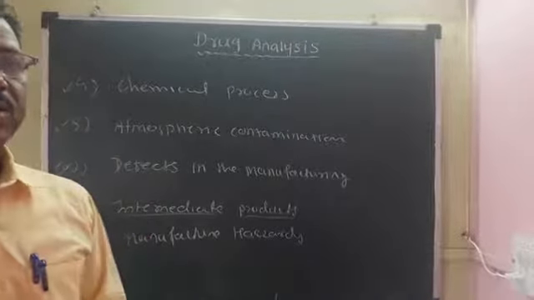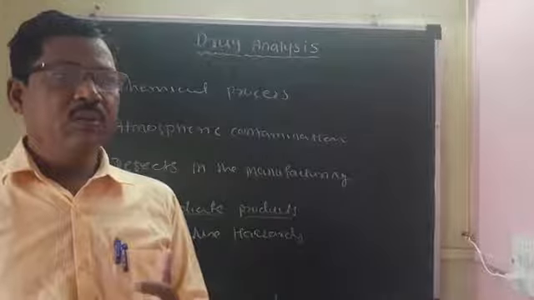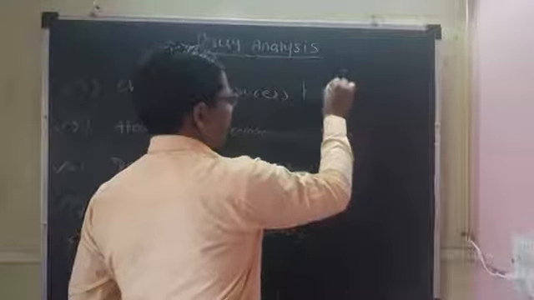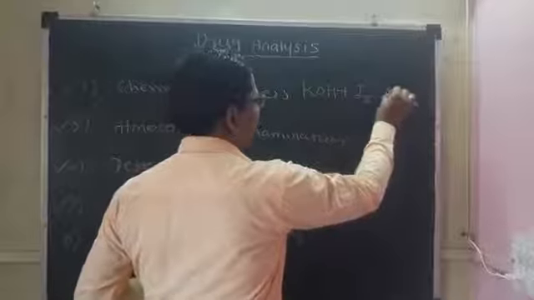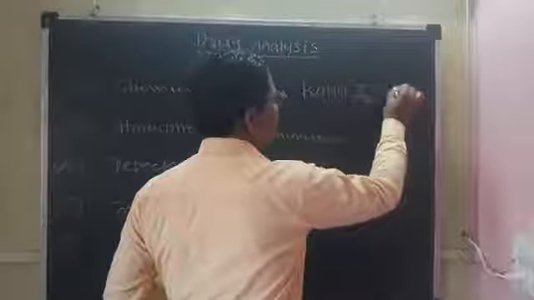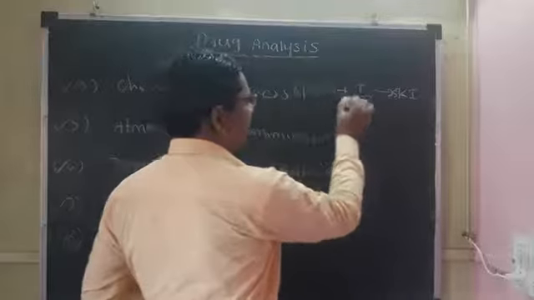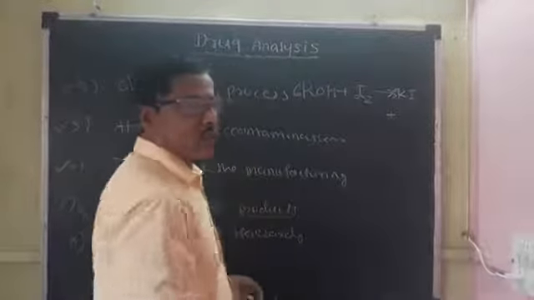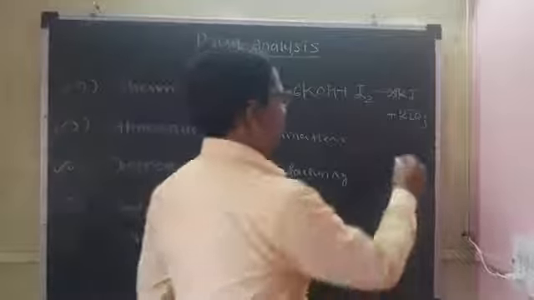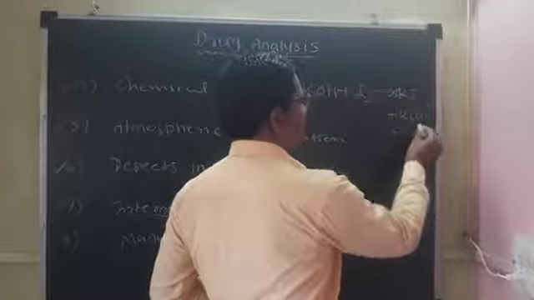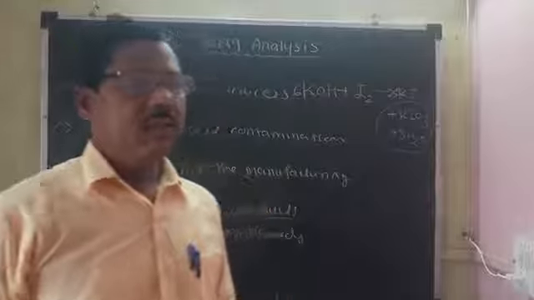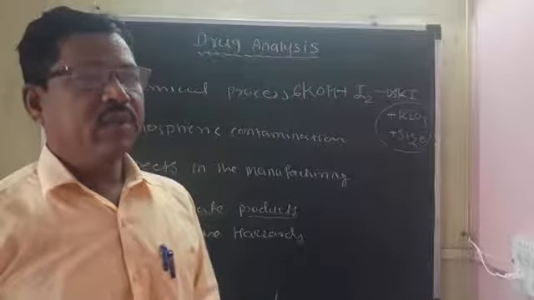For example, potassium iodide is prepared by reacting iodine with potassium hydroxide, KOH, to form potassium iodide. 6 KOH plus 3 I2 gives 5 KI plus potassium iodate, KIO3, and 3 H2O. Here, in the preparation of potassium iodide, the intermediate product is potassium iodate.